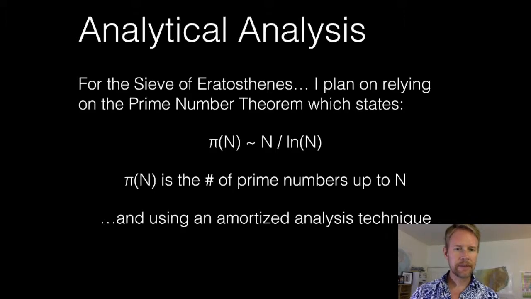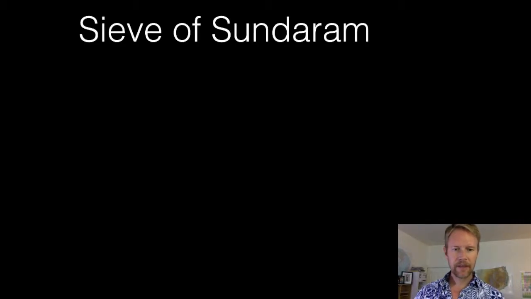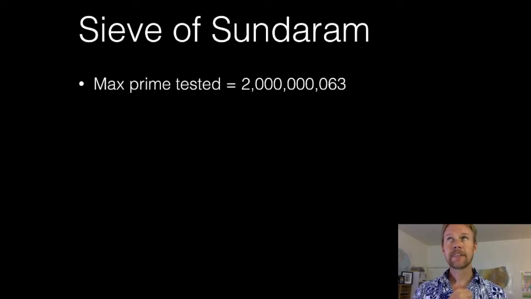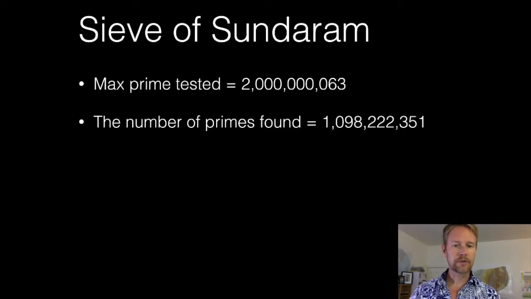The other sieve that I've implemented is the sieve of Sundaram. I can tell you right now, this max prime tested is a limitation of the data structure that I'm using right now. It's not a real number. But I have been able to find 1 billion primes with this. The max prime tested is data that's coming out of the system right now. The base class is underrepresenting the maximum number that it has actually tested, and I need to get that fixed.